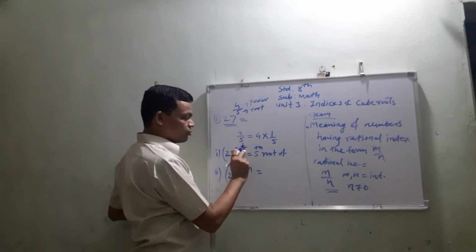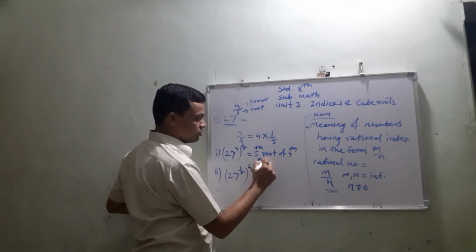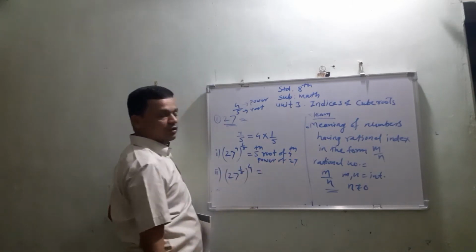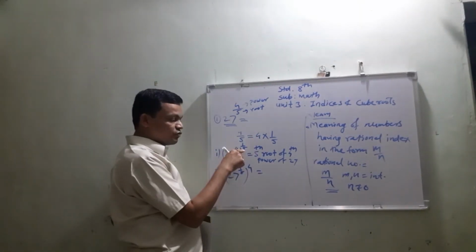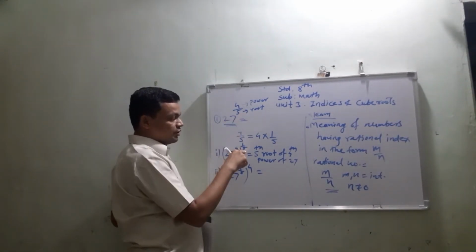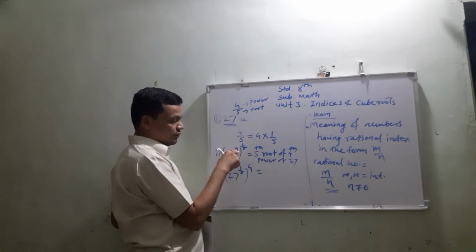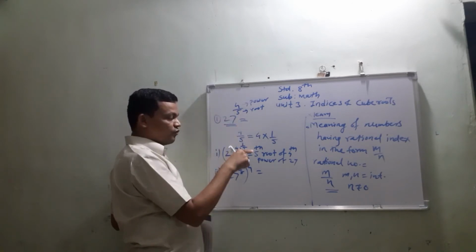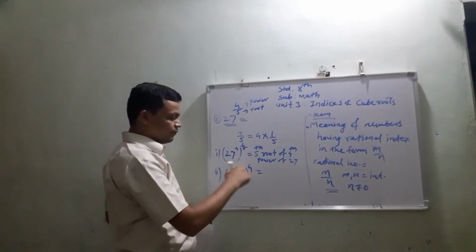So fifth root of the fourth power of the given number, that is 27.